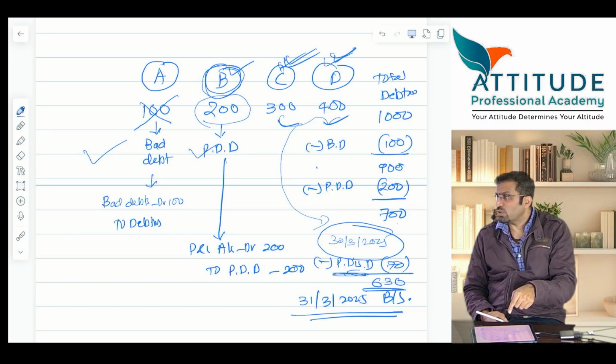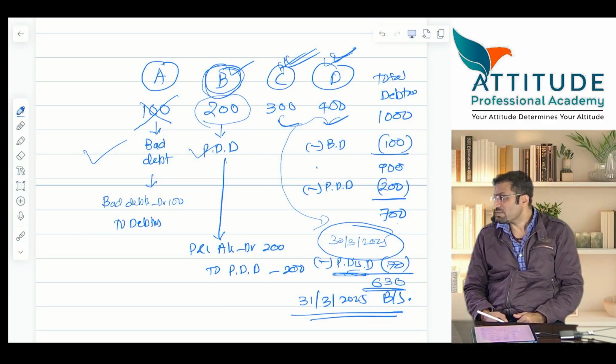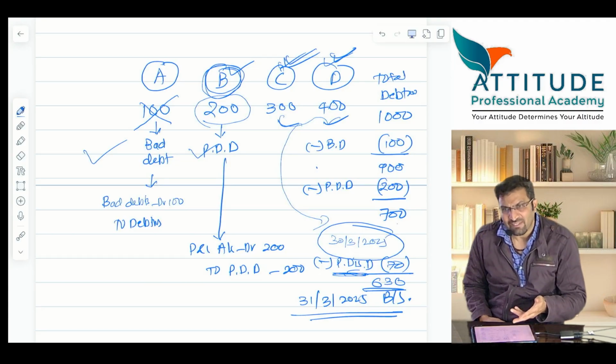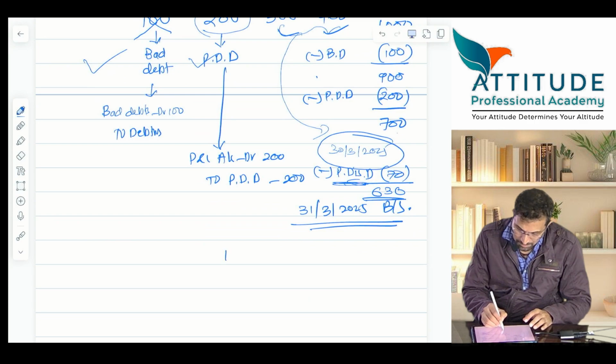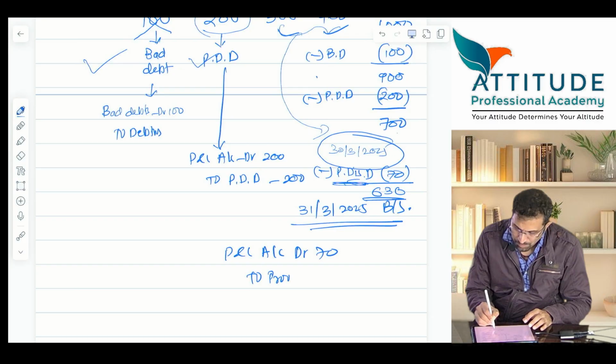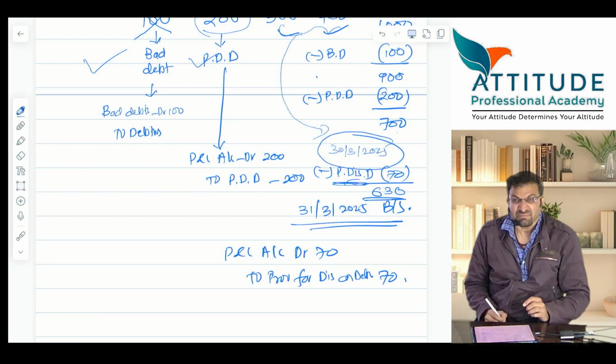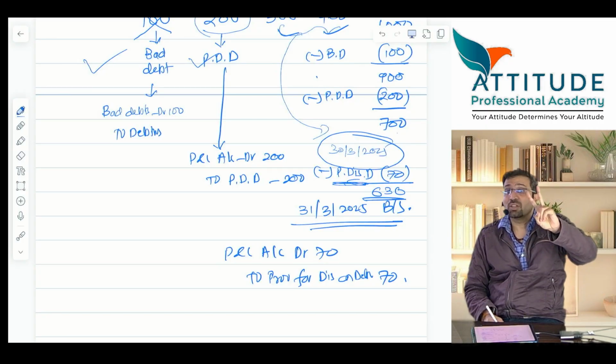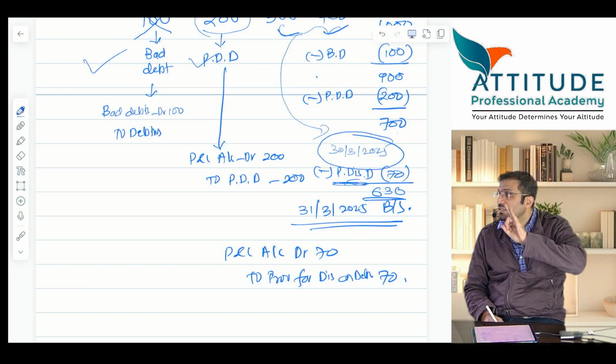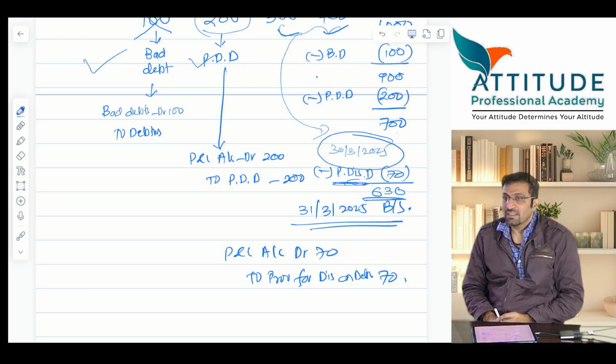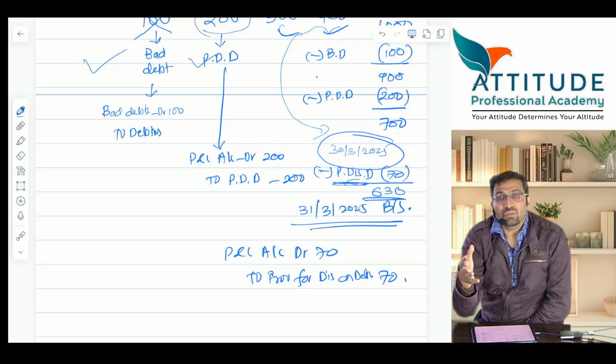So they can ask a true or false question also, and they can give you a sum like this also. Now tell me, in this, if I am asking you a question, what is the entry for provision for discount? Same, जो PDD है ना वैसा ही entry. क्या आएगा entry? बोलो. P&L account debit 70 to provision for discount on debtors. How much? 70. So there are two provisions now. One is provision for doubtful debts 200 and provision for discount how much? 70. समझ में आ रहा है? All of you are able to understand or no?